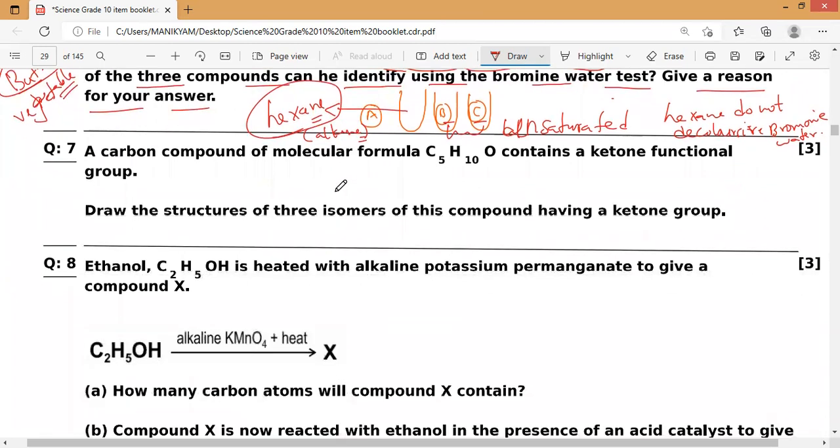Next one: a carbon compound of molecular formula C5H10O containing a ketone.